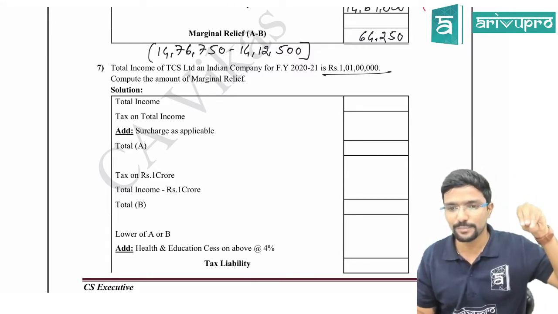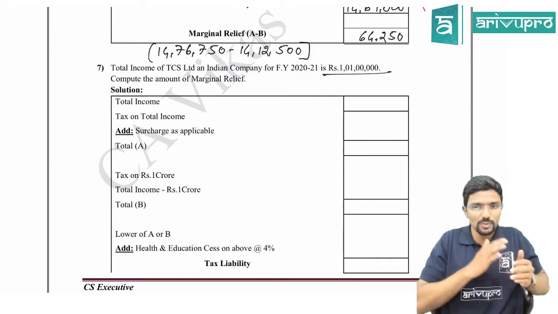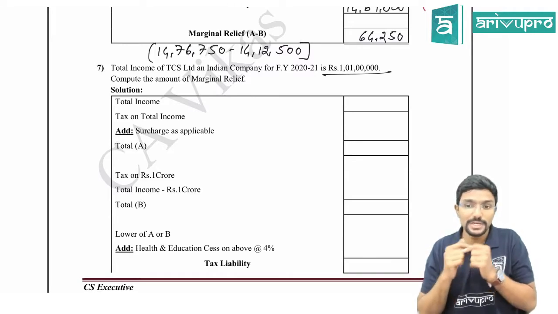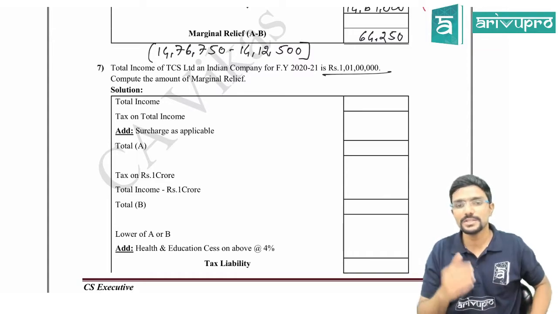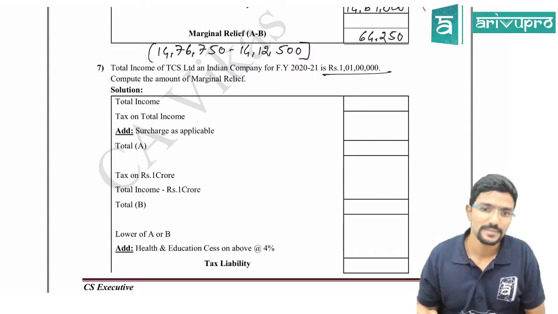If it is an Indian company, 7%, 12%. If your income is more than 1 crore but up to 10 crore, it is 7%. If it is more than 10 crore, it is 12%. So in this case, it is 7% for a domestic company.